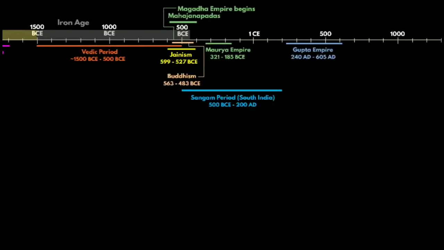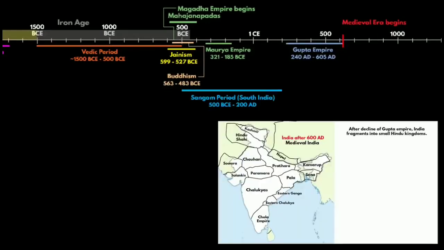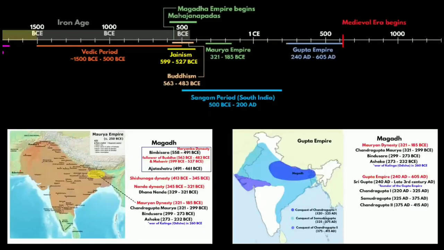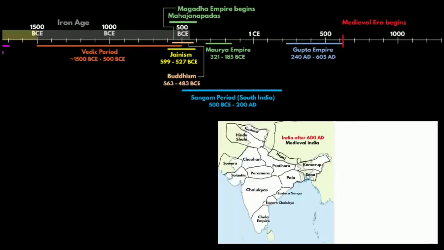As the Gupta Empire starts to decline, India starts to fragment, and this is where the medieval period of India begins. When I say after the fall of the Gupta Empire, India starts to fragment, what I mean is that you will see numerous small Hindu kingdoms emerging after 600 AD. During the Maurya Empire, Chandragupta Maurya successfully unified the divided communities of the northern and central Indian subcontinent under one empire. After that, the Gupta Empire continued the consolidation and unified more and more area under one empire. But after the fall of the Gupta Empire, India started fragmenting into numerous small Hindu kingdoms.